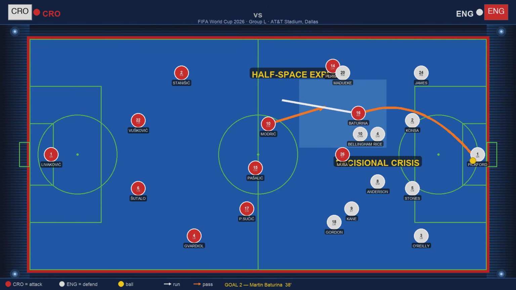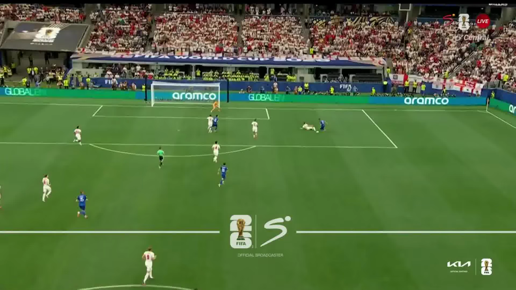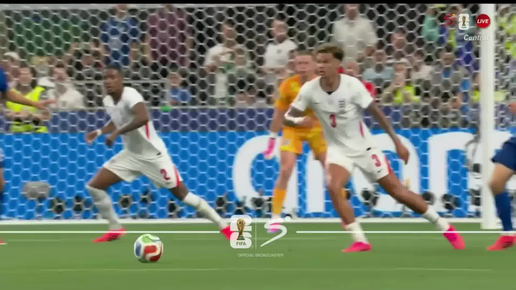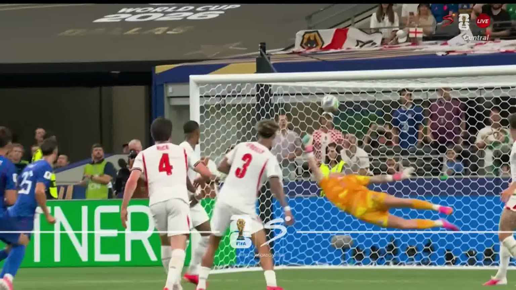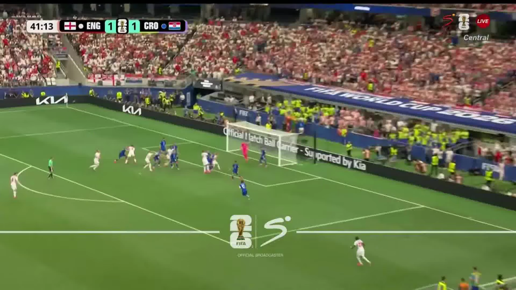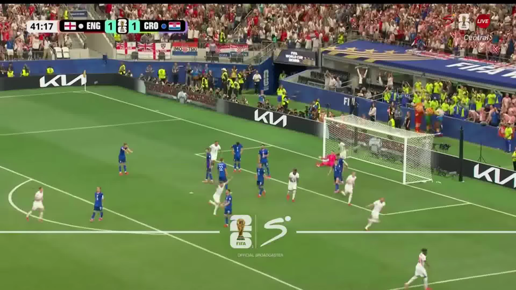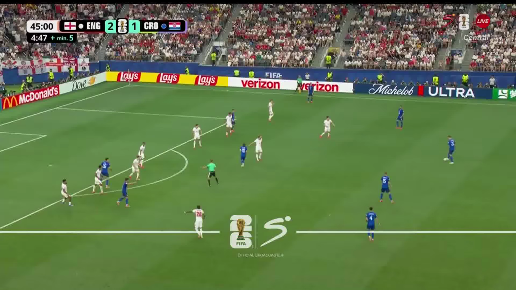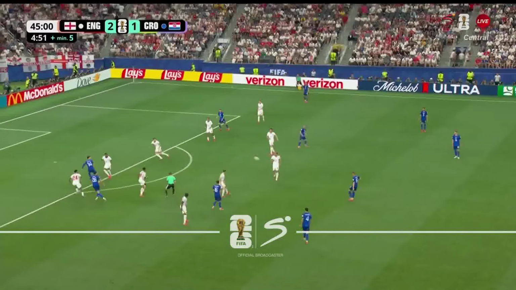Both teams responded immediately. Kane won a header from a Declan Rice corner at 43 minutes. Croatia's zonal marking failed at the near post. England 2, Croatia 1. 2 minutes later, Musa equalized. England pushed for a third before halftime, their defensive line too high. Croatia broke, Musa received in space behind Rice, and his composure in one-on-one was cold-blooded. 2-2 at halftime, absolute chaos at AT&T Stadium.